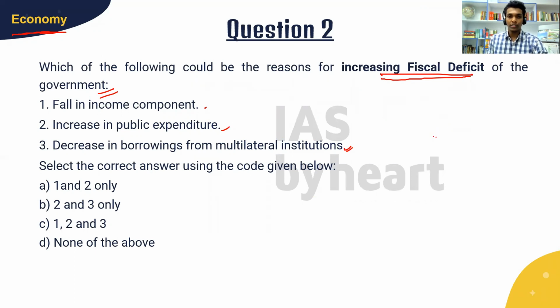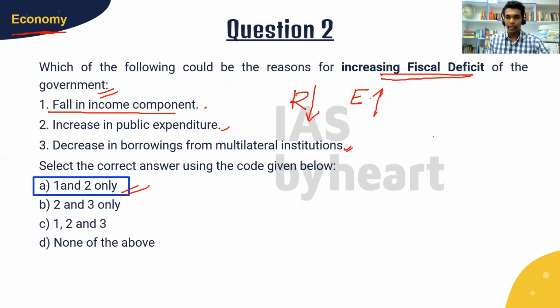So the answer to this question is option A, 1 and 2 only. You see, a fall in government's income component. The government has revenues and expenditure. When revenues fall or when expenditures rise, fiscal deficit will occur. In the first option, fall in income component means fall in revenue. So this will increase the fiscal deficit. So the first option is right.